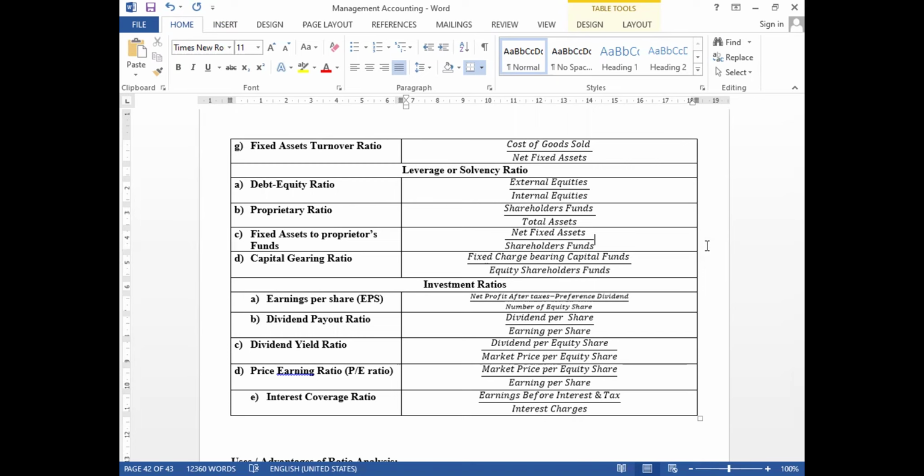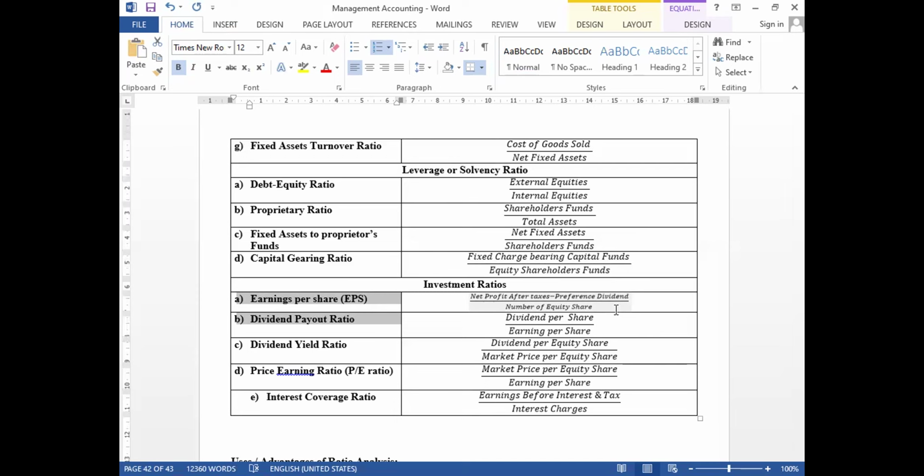Next, the last one, investment ratio. This is very easy, as I discussed earlier: earnings per share and dividend payout ratio. Earnings per share is net profit after tax minus preference dividend, which means earnings available to equity shareholders, divided by the number of equity shares. Dividend payout ratio means dividend paid per share divided by earnings per share.